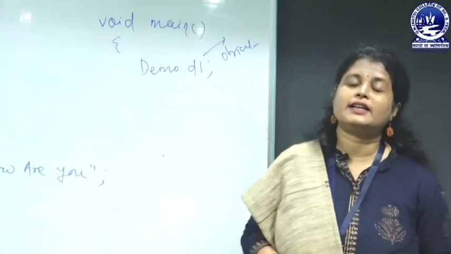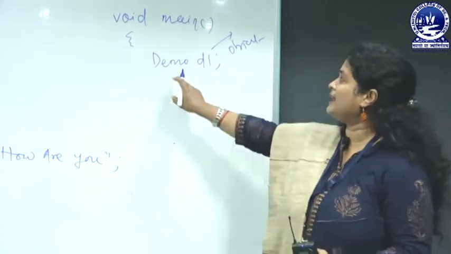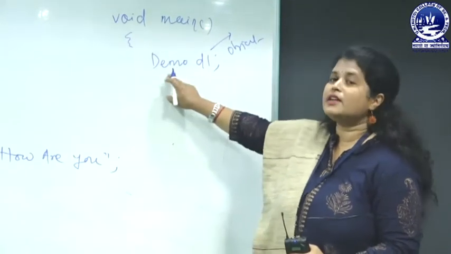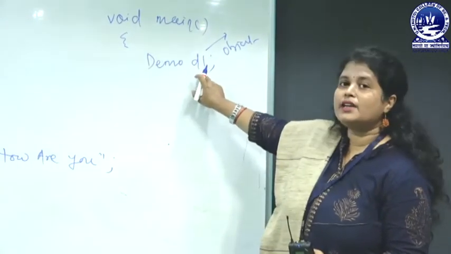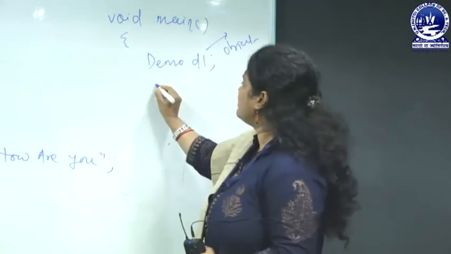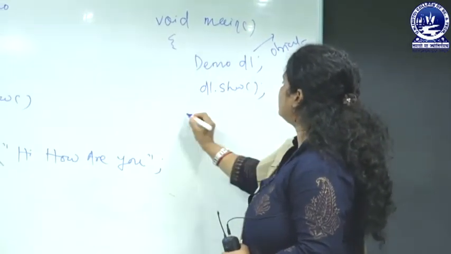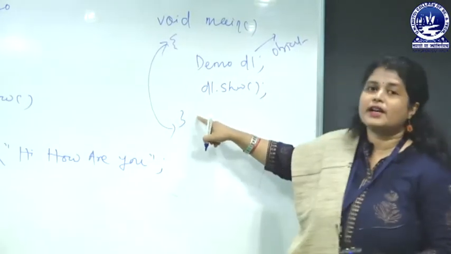Suppose you want to take a variable of int, then you will write int a. It is in a similar way: demo d1. Demo is the class name or the data type name and d1 is the variable name, or object. Then d1 dot show, then the closing brace. It is the starting point and ending point of main.